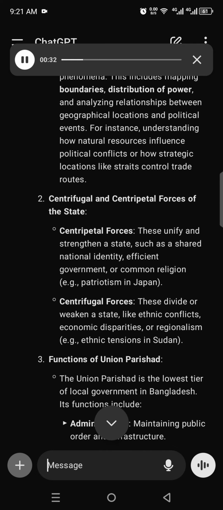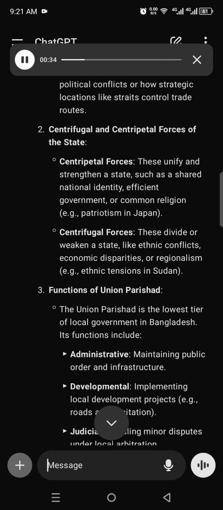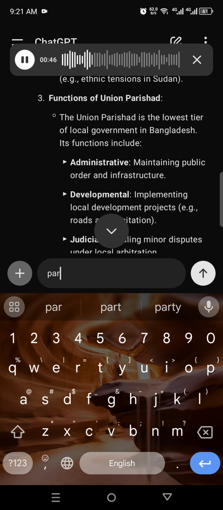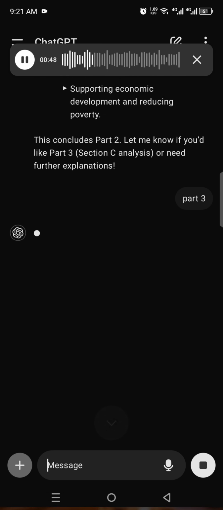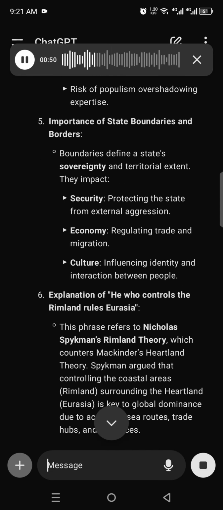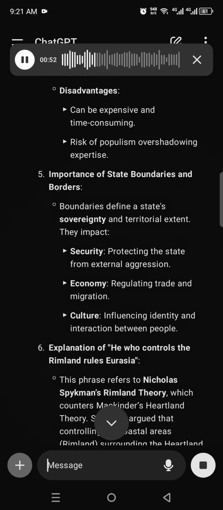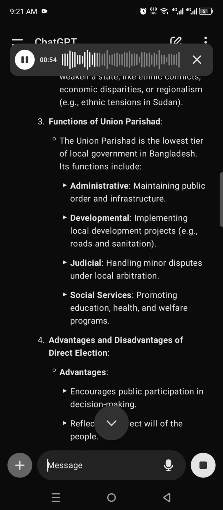2. Centrifugal and centripetal forces of the state. Centripetal forces unify and strengthen a state, such as a shared national identity, efficient government, or common religion, e.g., patriotism in Japan. Centrifugal forces divide or weaken a state, like ethnic conflicts, economic disparities, or regionalism, e.g., ethnic tensions in Sudan.